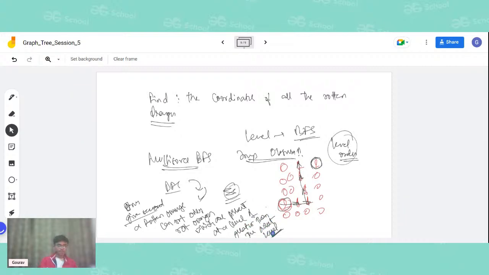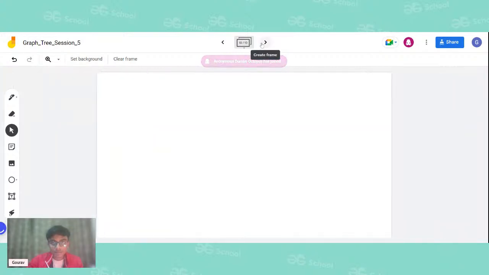So this is how it will proceed. How exactly are we going to do it? How will the code structure look like? Our algorithm, how will it look like?